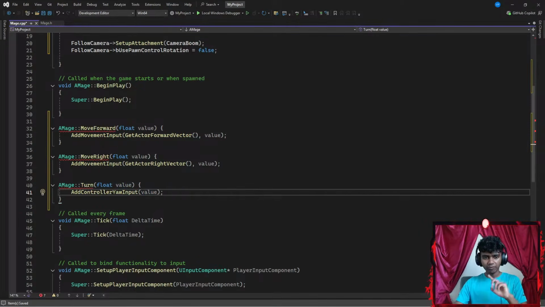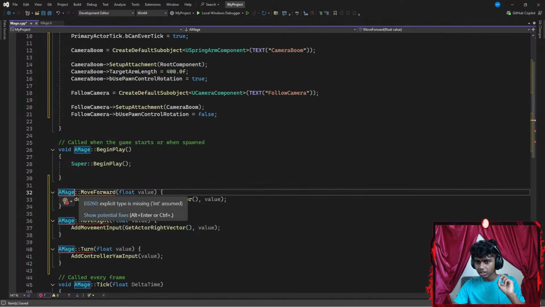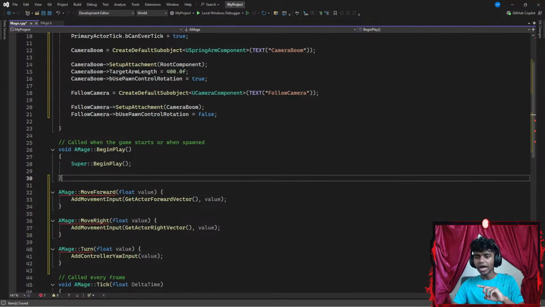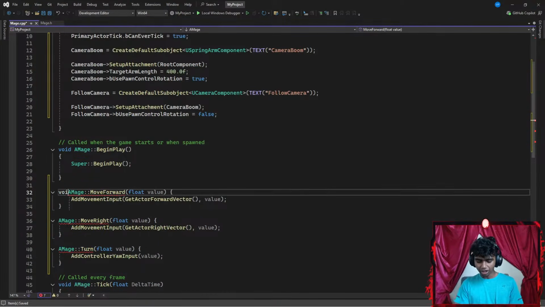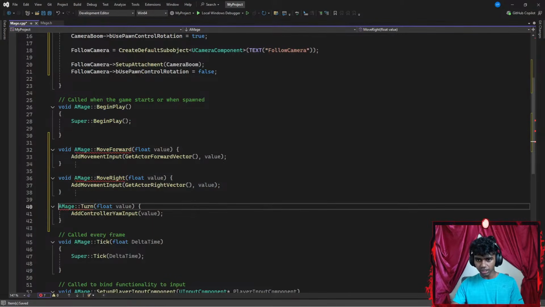And guys, I just realized I've been talking really quick. Maybe I have to slow down a bit. Hey, why do I see red underlines here? Explicit type missing, int assumed. Oh, I see. Okay, my bad, guys. I have to go with void. Let's change this to be a void function, and then let's change that to a void function as well.